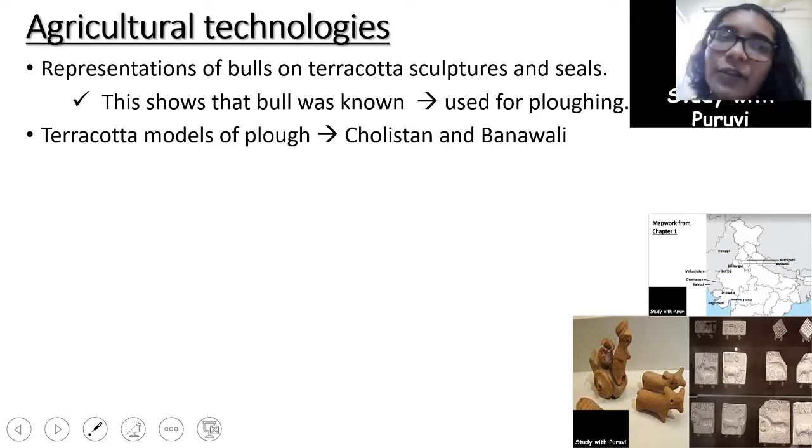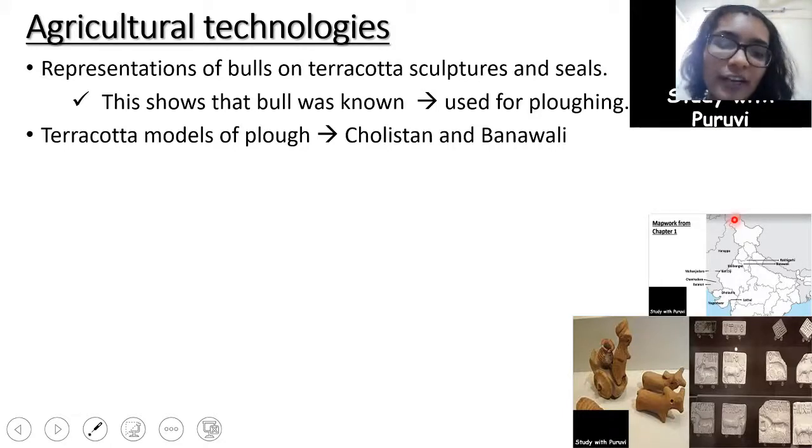So this is a strategy which I use to learn the map: while I'm going through the chapter, I try to learn each and every site as I read about it. For example, now I have read about Cholistan and Banavali. Only Banavali is in our syllabus. Cholistan is not there for map marking. So we'll see Banavali right now on the map of India, and we'll try to recollect it next time when we see the same map of the civilization.